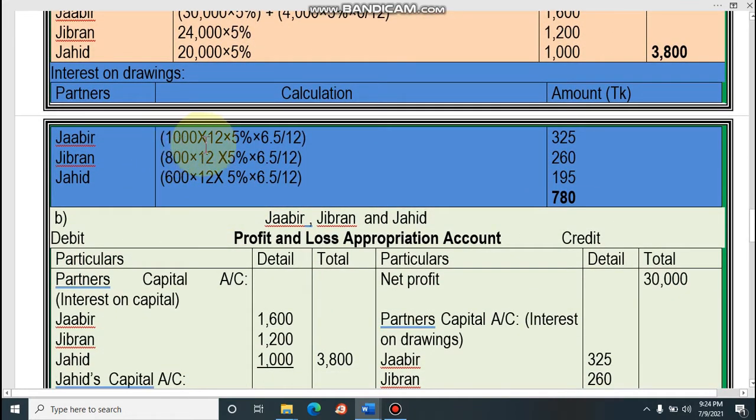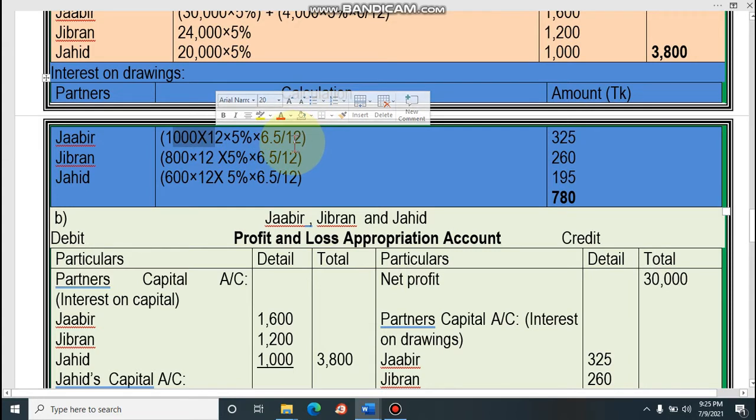So the interest rate will be 1000 into 12 into 5%. 1000 into 12. Why into 12? Because 12 months make a year. So 1000 per month, 12 months, 12,000. Total drawing is 12,000. 12,000 into how much? 5%. 12,000 into 5%, that means it will be 600.